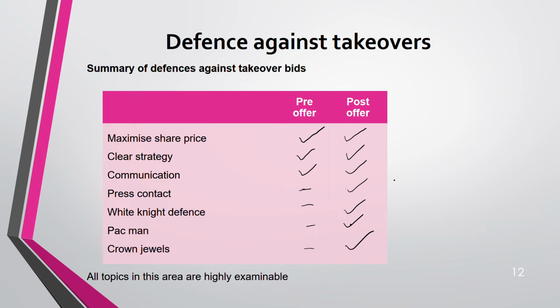Crown jewel, like the word jewels, most valuable thing. So jewel is like an asset. Whatever valuable asset you have in your company, what do you do? You sell them off. Why? See, why were you a target?